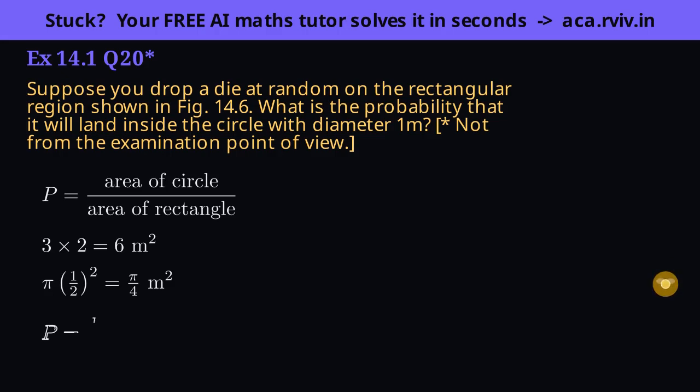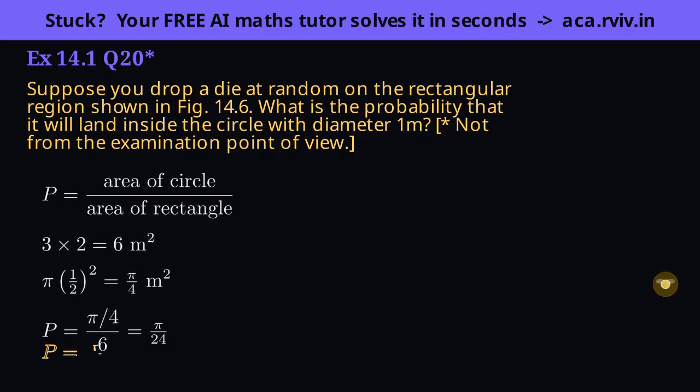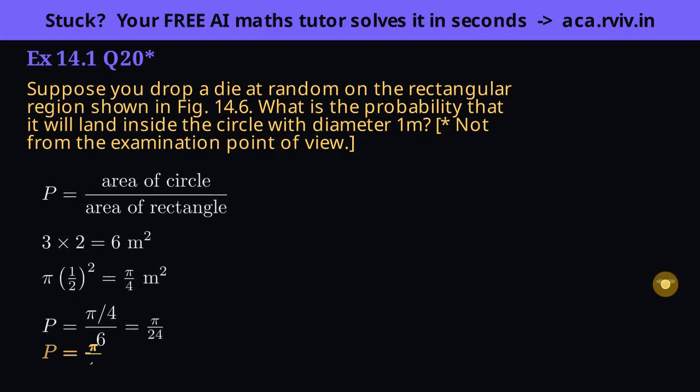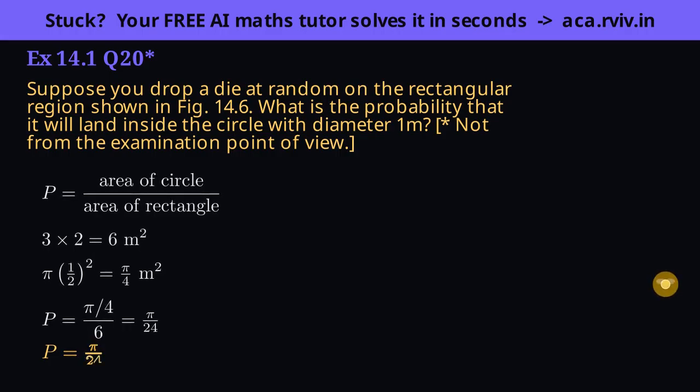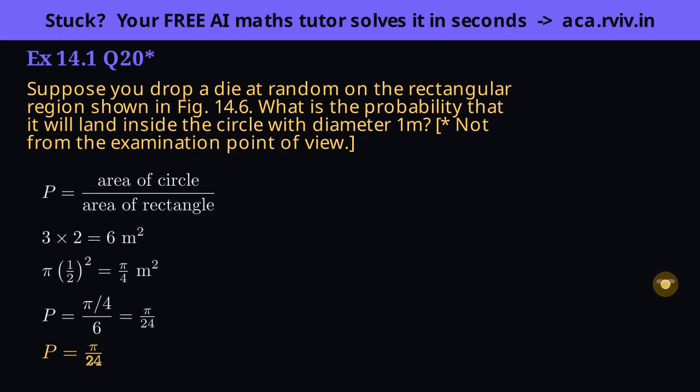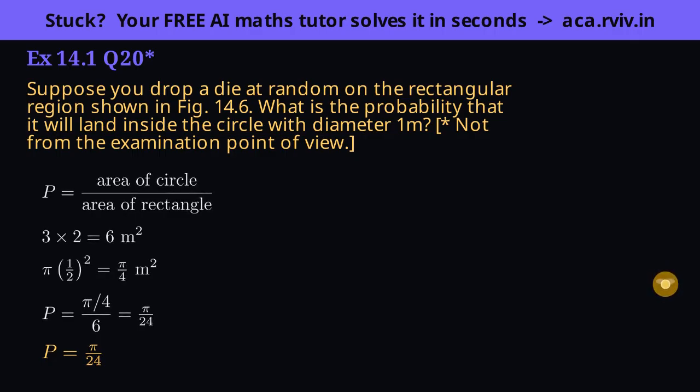Favorable area over total area, pi over 4 divided by 6. Dividing by 6 multiplies the denominator, giving pi over 24. Insight: for a random landing point, favorable area over total area is exactly the geometric twin of favorable outcomes over total outcomes. The idea is identical, only counting has become measuring.